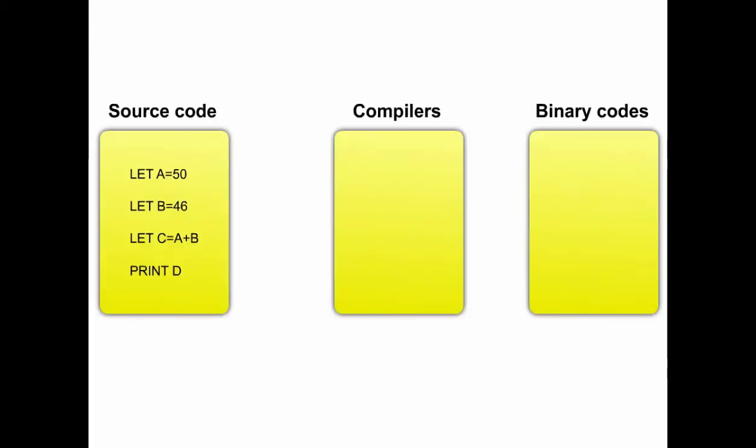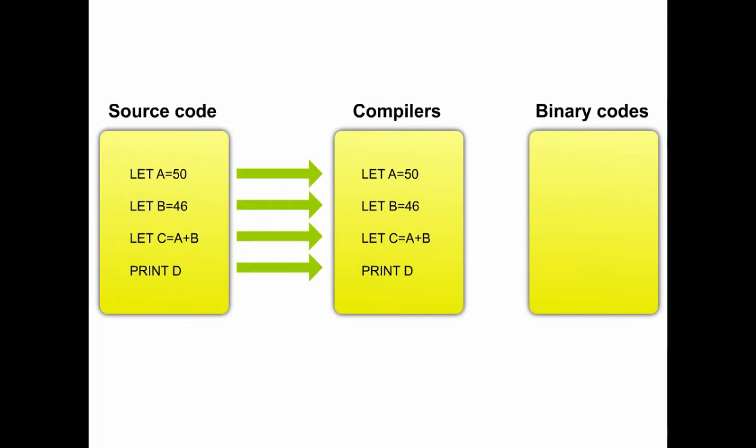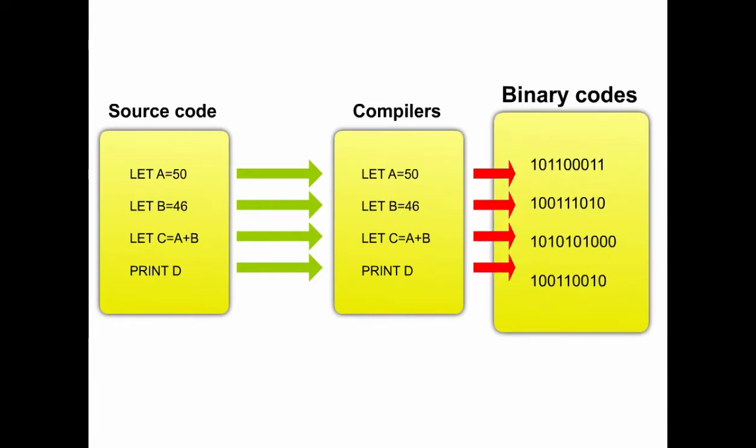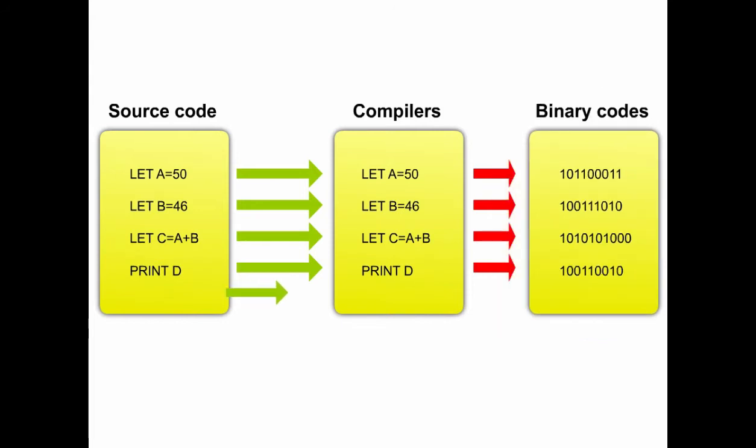Compilers and interpreters are software that translate programs. That is, they translate source code into object code or binary code, because a computer understands only binary code. The process of translation of source code into object code by compilers is known as compilation.